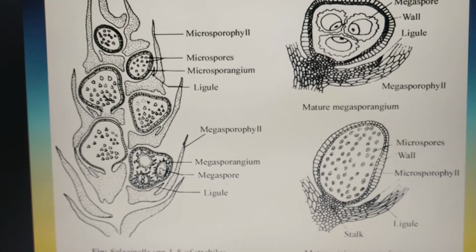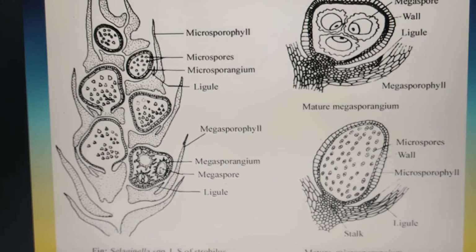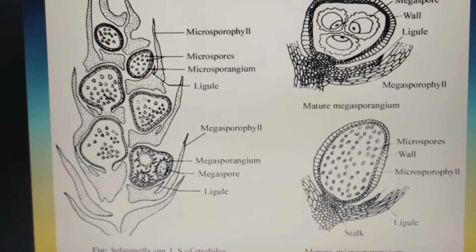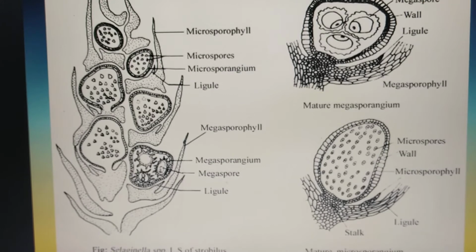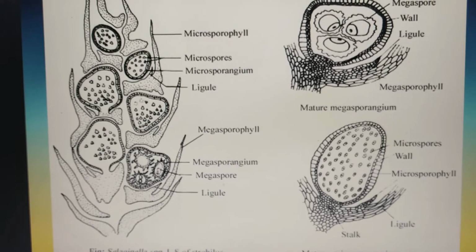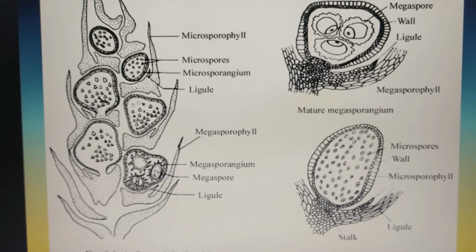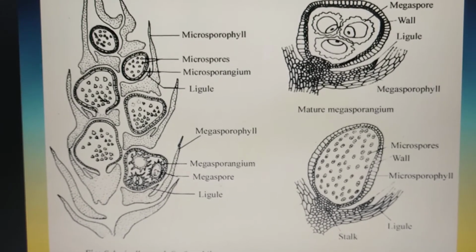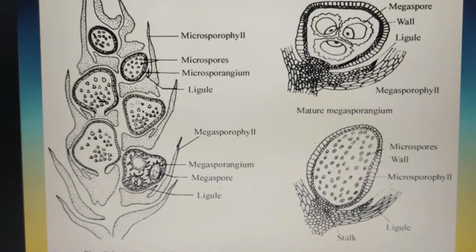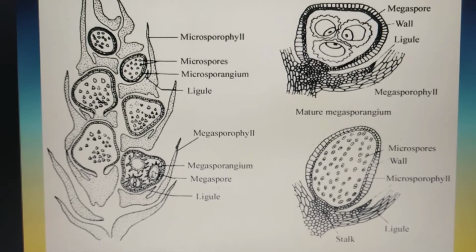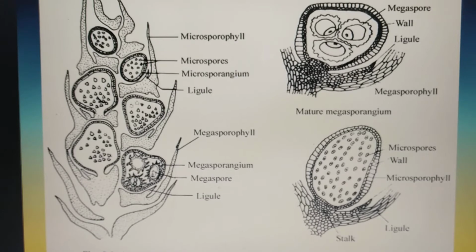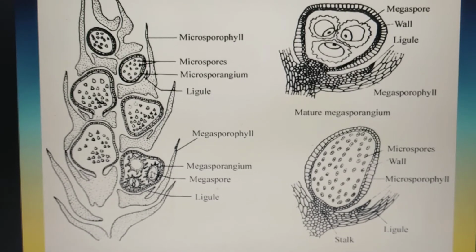There is an outer wall which acts as a protective covering. Within that, the microspores are enclosed, and it is supported on a stalk-like structure. The megasporangium is also stalked, larger in size than the microsporangium, and present at the base of the strobilus, and the megaspores are usually larger compared to the microspores.